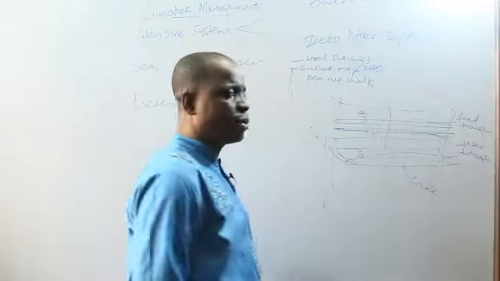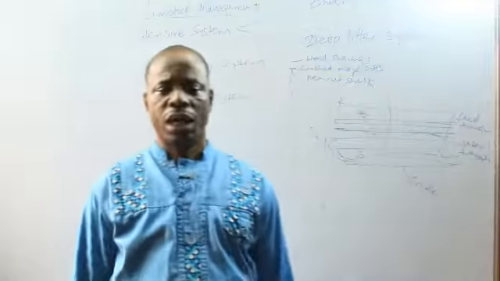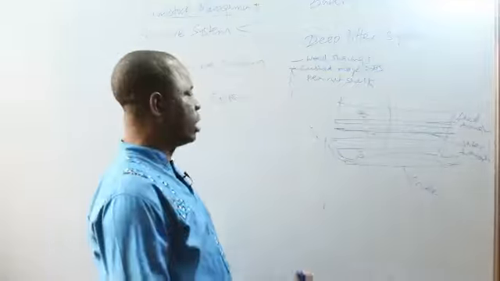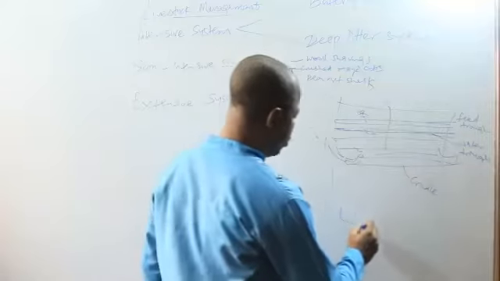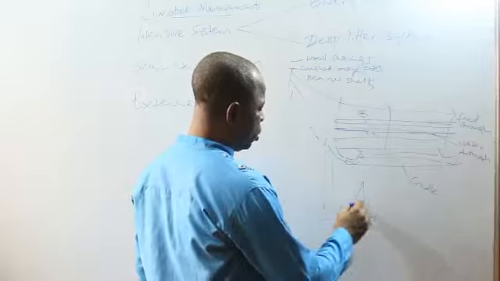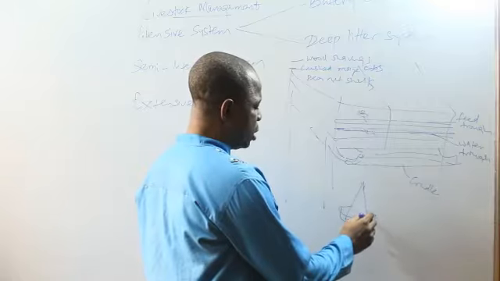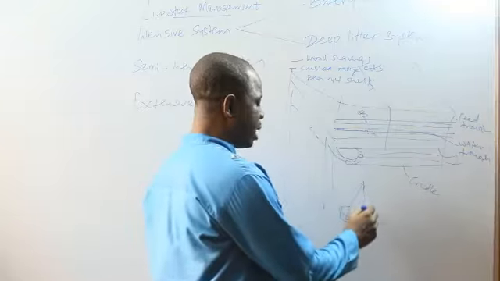The fowls are kept together inside deep litter. They can go up to 50, 100 or more inside deep litter. We provide water for them in a water trough that looks like this. The water trough will be in the form of a bowl, and then we put something like a pail inside. The reason is that the fowl should not jump inside the water trough.